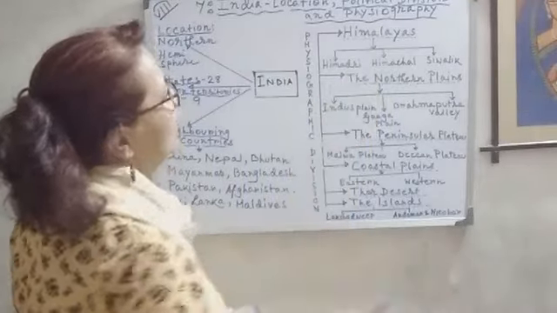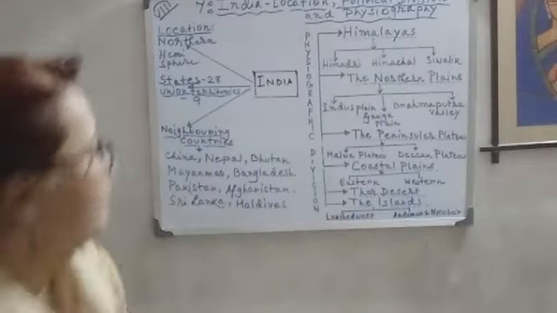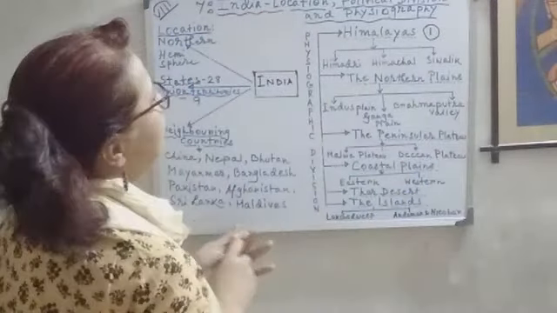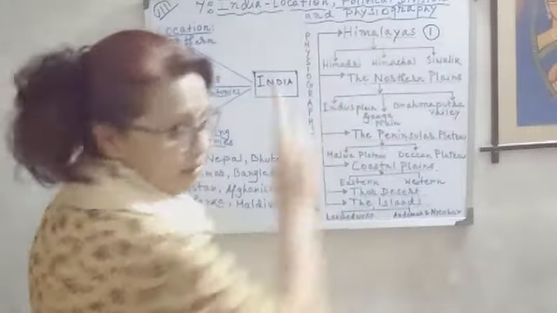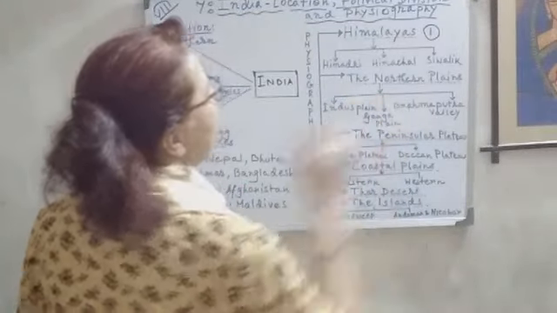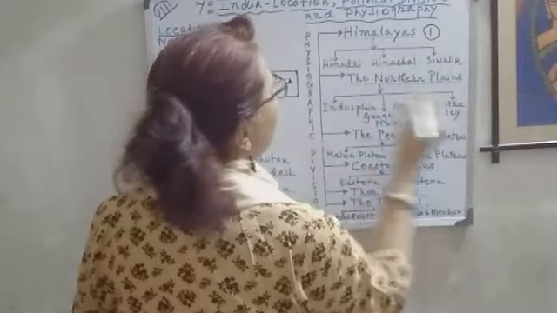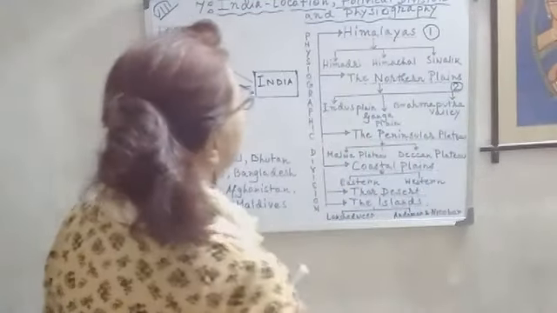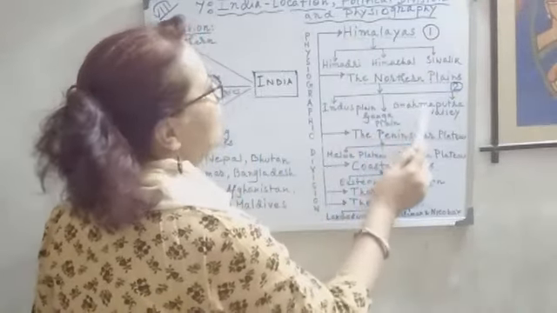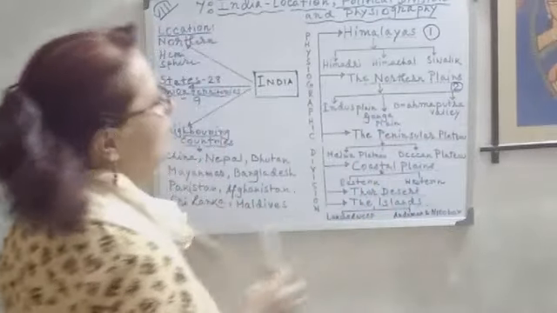Number 1 is Himalayas, with 3 subdivisions: Himadri, Himachal, Shivalik. Next, number 2, is the northern plains. It is also subdivided into 3 parts: Indus Plain, Brahmaputra Valley, Ganga Plain. And the third division is the Peninsular Plateau.